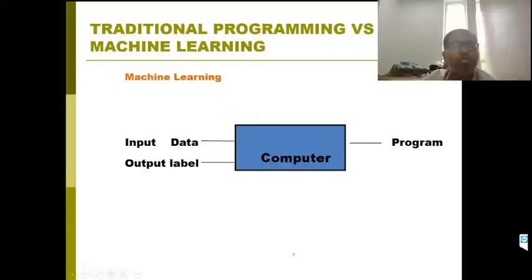Let me give a very clear idea on this input plus output. What is this input and output? For machine learning, data is very important. That is called past historical data. This data consists of a number of observations, tuples or records. These records consist of some attributes or properties, which can be categorized into input and output features.